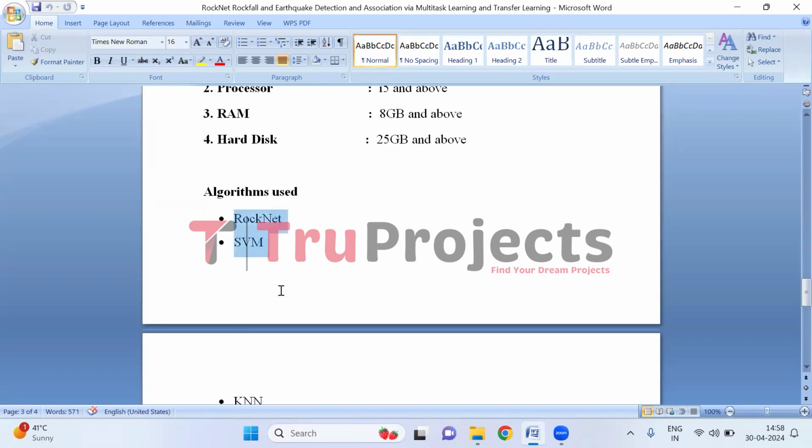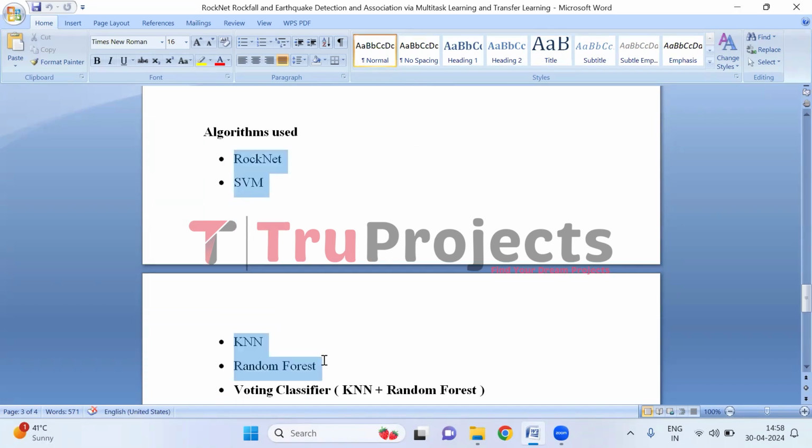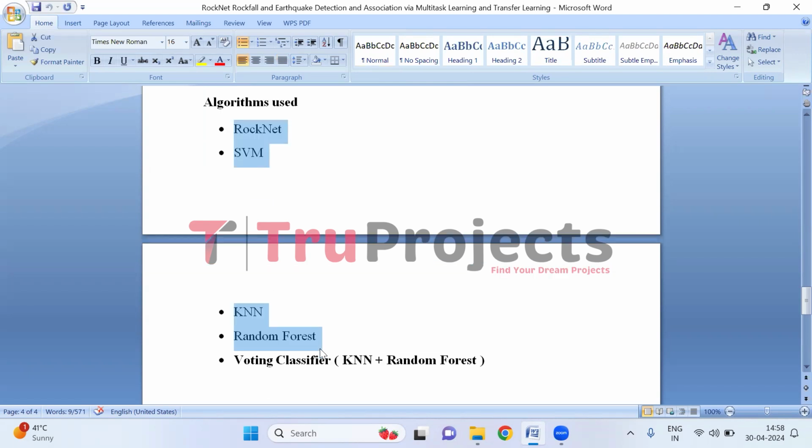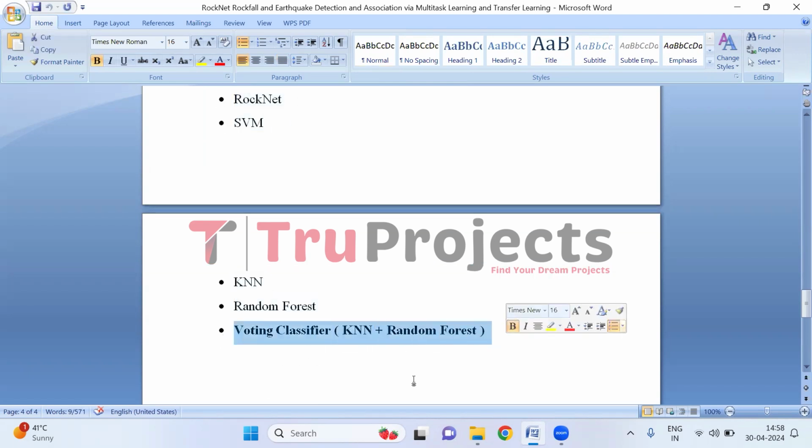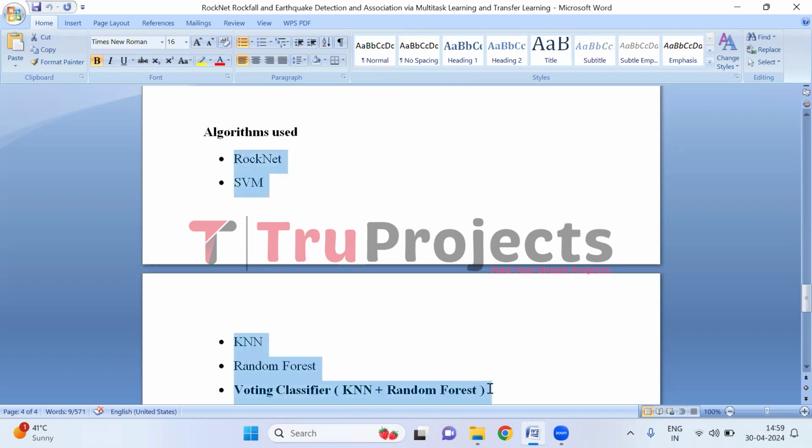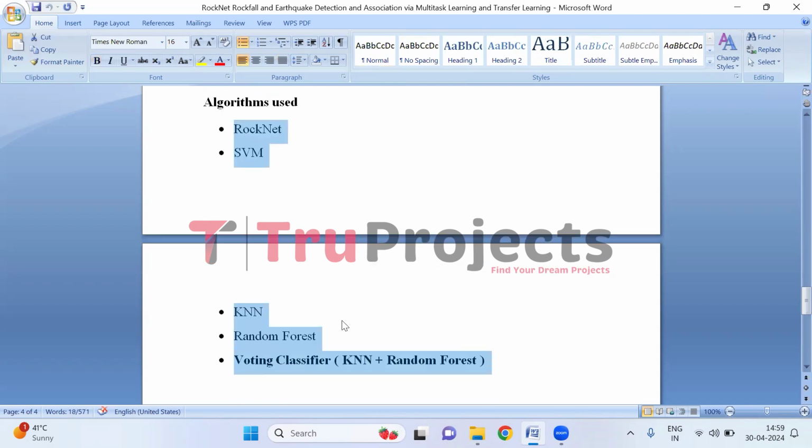Algorithms used. These are the algorithms proposed in the base paper by the author, which are RockNet, SVM support vector machine, KNN K nearest neighbor, and random forest. And here, this is the algorithm which we have proposed to further improve the performance. We have built all these algorithms to compare the performance with different evaluation metrics like accuracy, precision, recall, and F1 score. And here, the voting classifier outperformed the other models, and that is the reason we have deployed it in the front end. So let me explain what a voting classifier is.